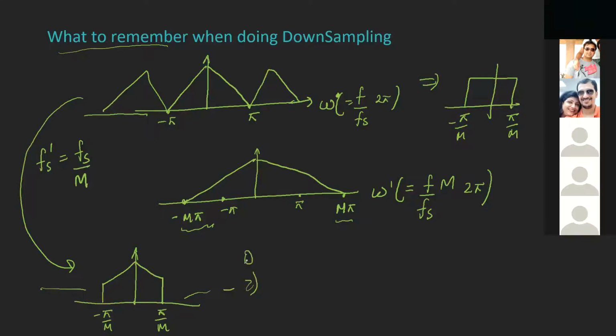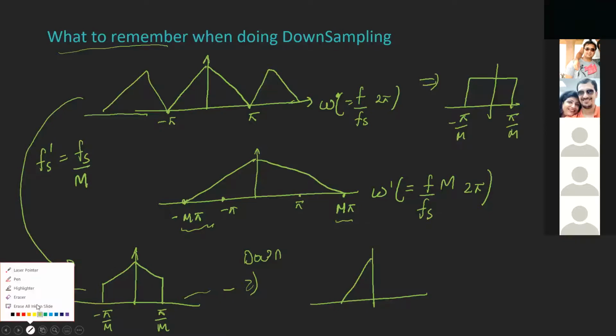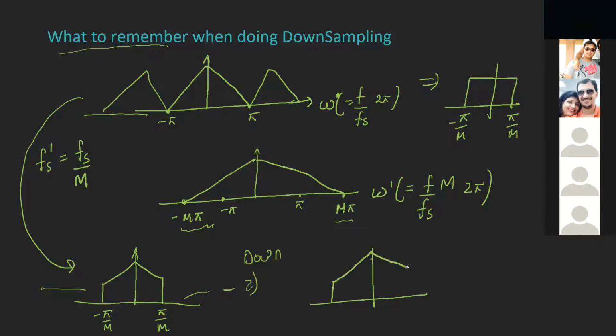And after downsampling, it will only range exactly this. It will be something like this. Minus pi, plus pi, and so on. So it will not do. Again, we are reaching the same point.